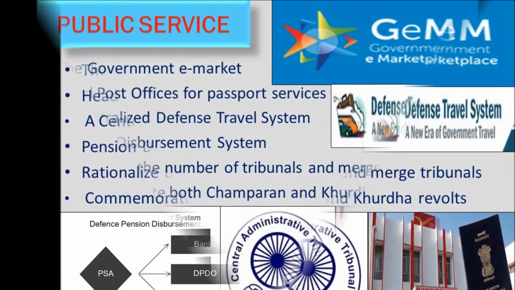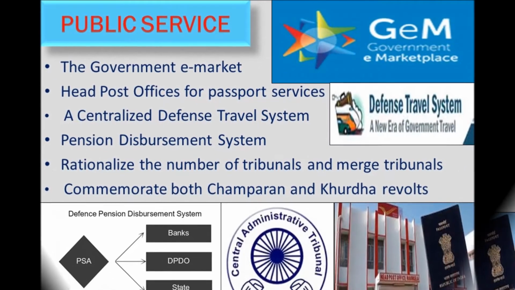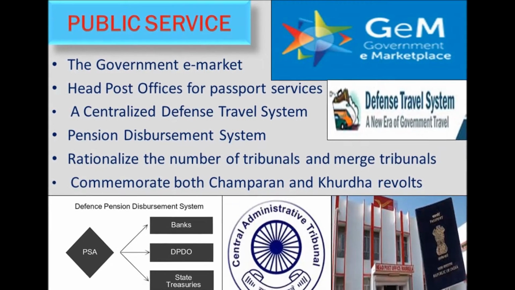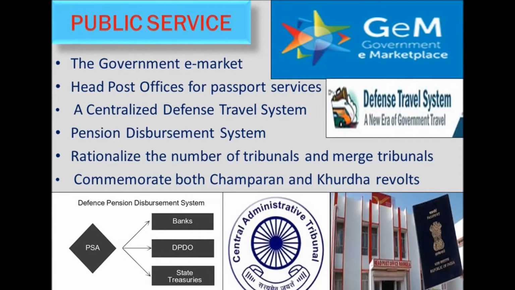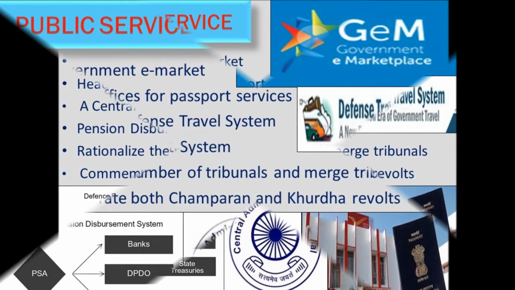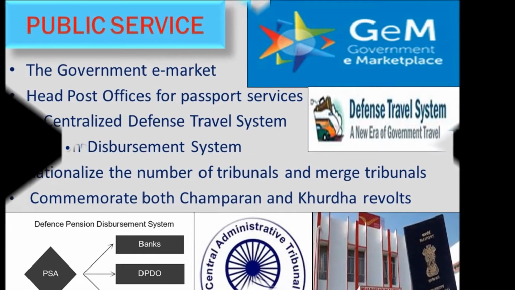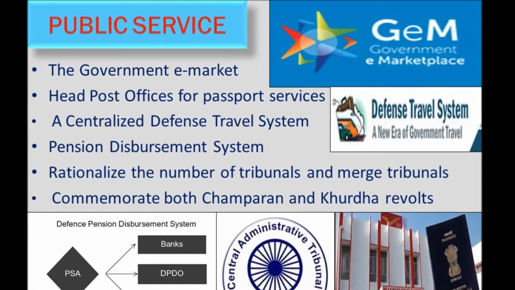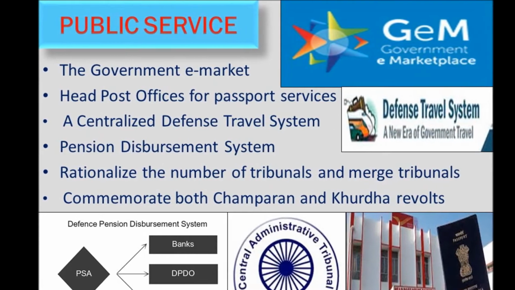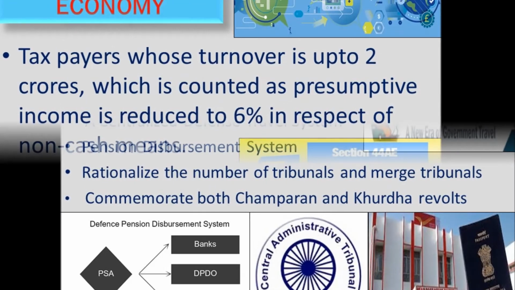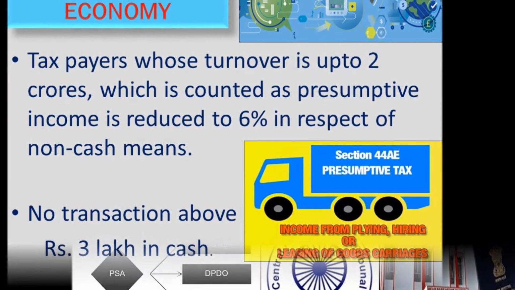Pension disbursement system. Getting pension properly and on time is a difficult task in India. You need to bribe those government officials to do that. But with the pension disbursement system, there would be an online tracking system which would track the amount of pension being disbursed to the people. We need to rationalize the number of tribunals and merge tribunals. Like the Securities Appellate Tribunal has been merged to handle the problems of both pension systems and insurance schemes.